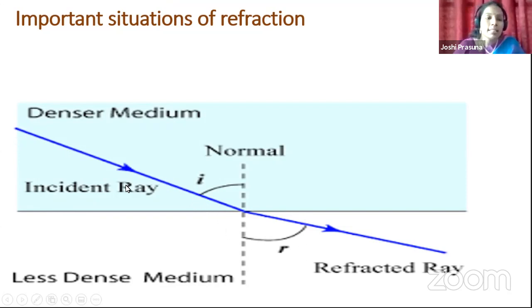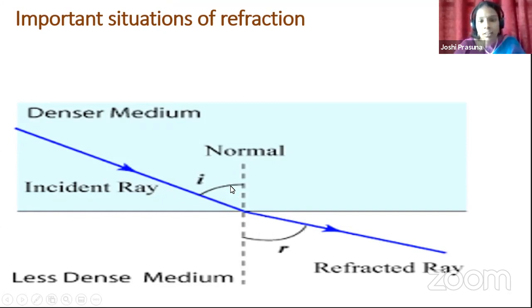Okay, children, listen carefully and look at the diagram. If you observe this blue ray, which I have chosen as an incident ray, it is passing from the denser medium to the second medium, called less dense medium or rarer medium. If you look at the ray, it is getting refracted. And if you observe the angle of incidence and angle of refraction, is there any relation, children?